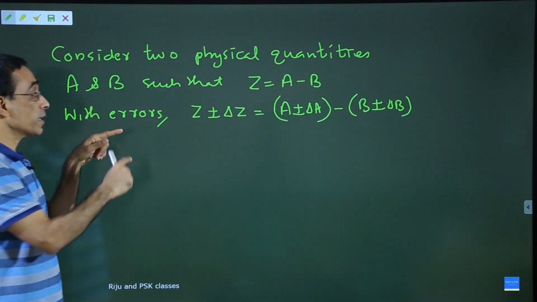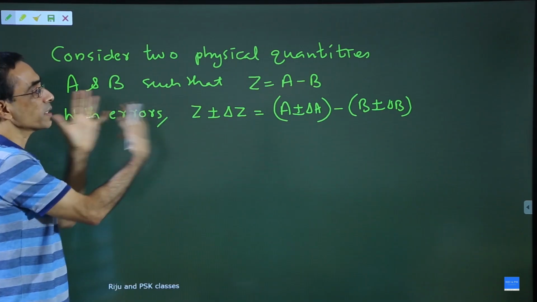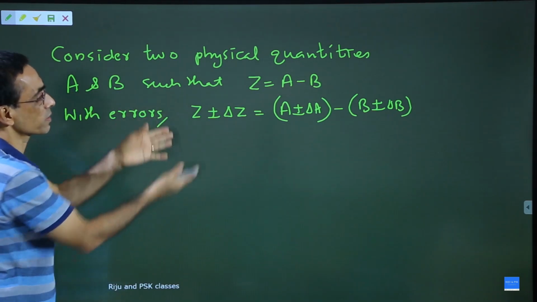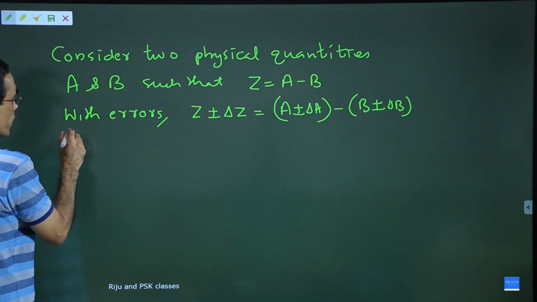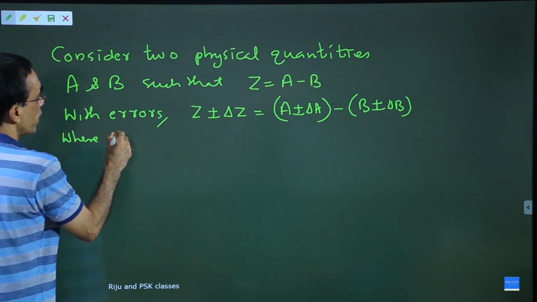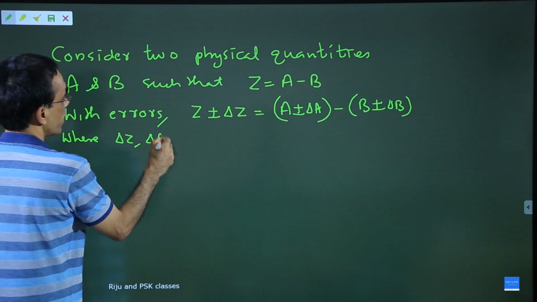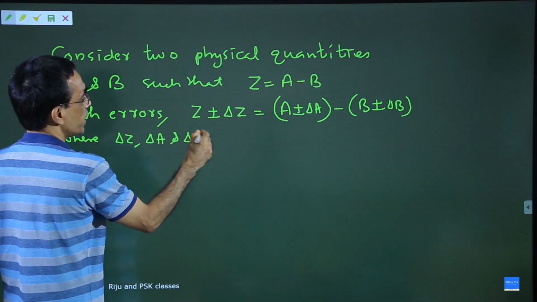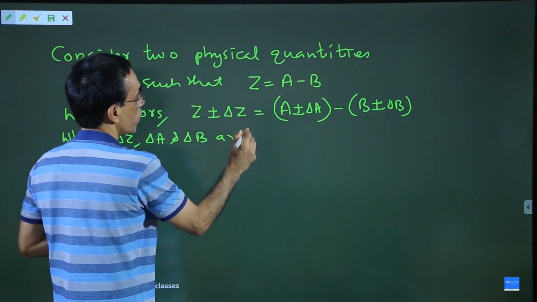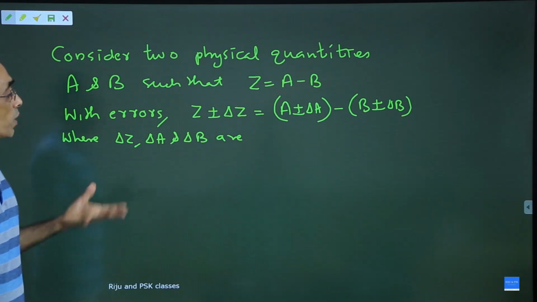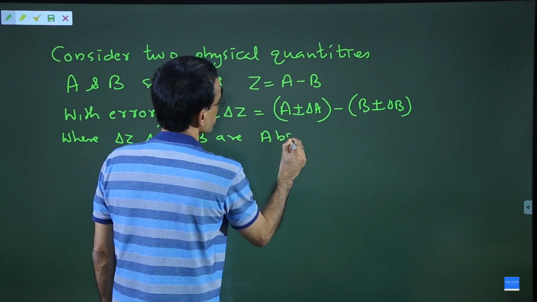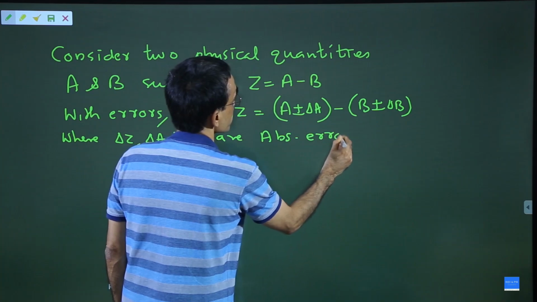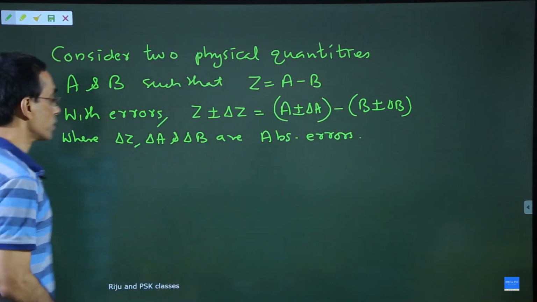In the previous derivation, I said something, considering, or you can write considering errors. Where delta Z, delta A, and delta B are, what are they? These are absolute errors.